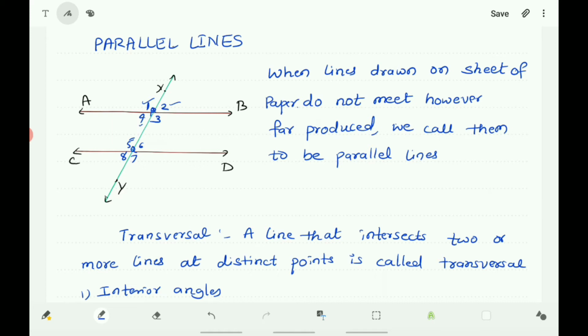Here see the lines AB and CD. They are parallel lines because they do not meet even if they are produced on both the sides infinitely. So you can write the line AB is parallel to CD. AB is parallel to CD. And here the line XY is called the transversal. Why is it called transversal?